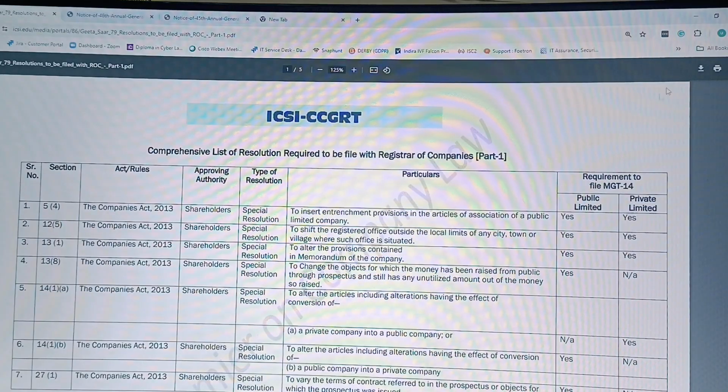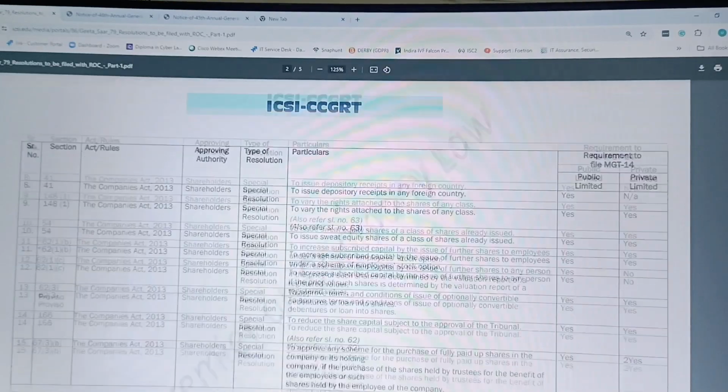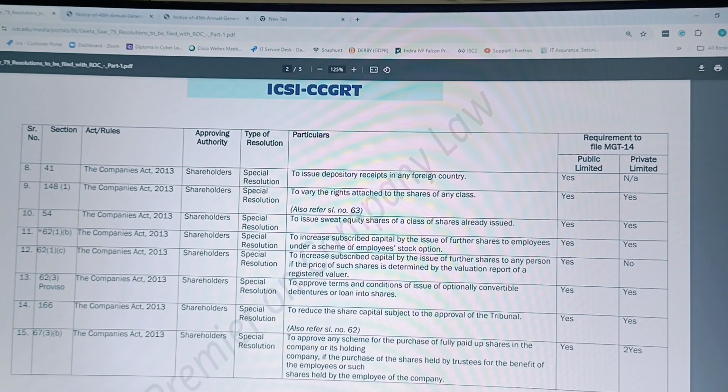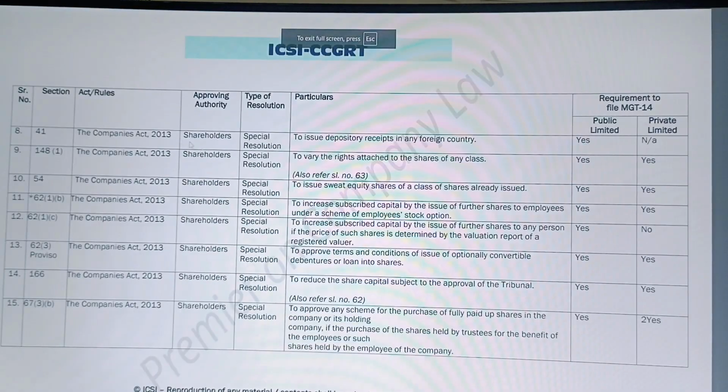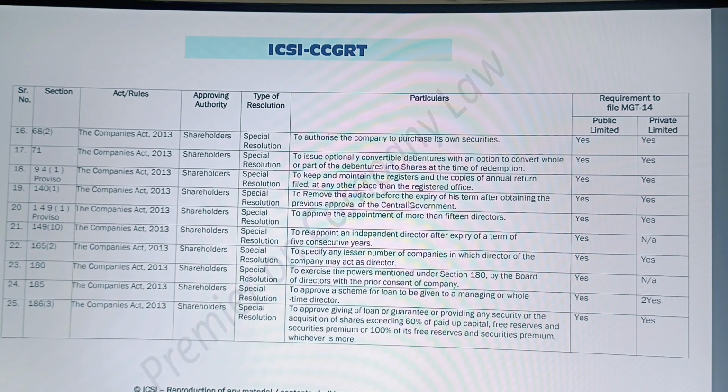Now next page. Coming to the next, here also the list is mentioned. Let me present in presentation mode. So here is the list. You can simply refer to it whenever it's applicable to you. The section is also mentioned, so it will be easy for you to find by applying Control+F. You will be able to find the resolution and whether you are required to file MGT-14 or not. Now next page.